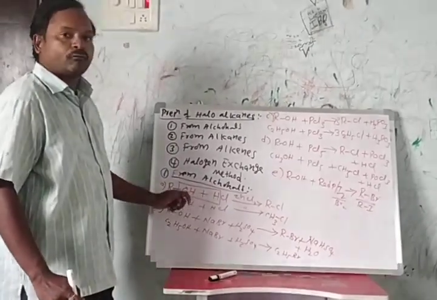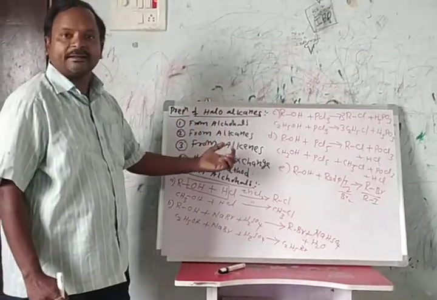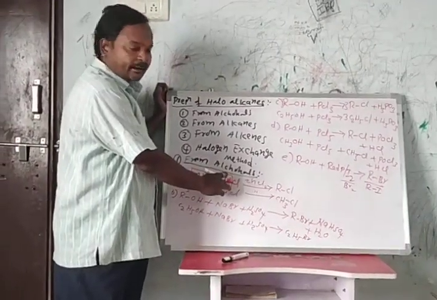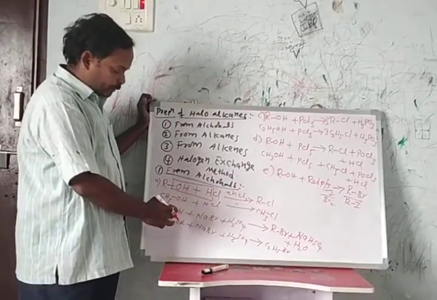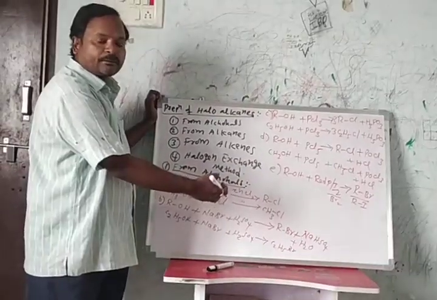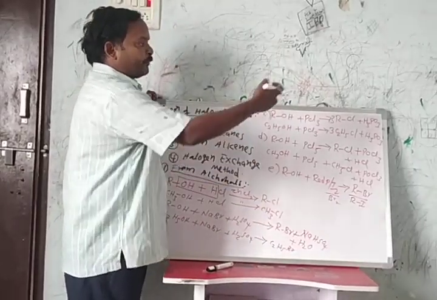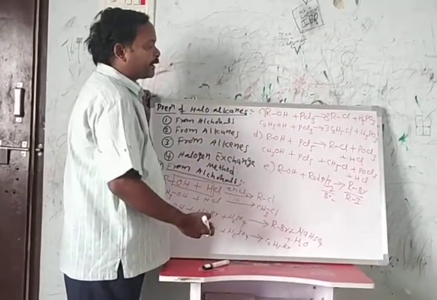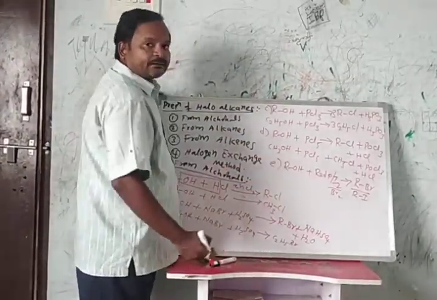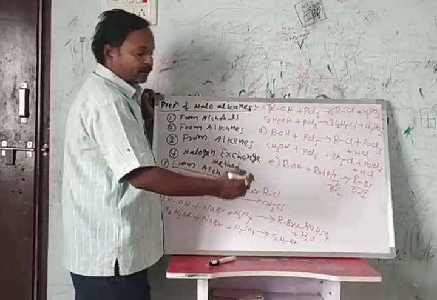These are the methods for the preparation of alkyl halides or haloalkanes from alcohols. One, alcohols react with hydrochloric acid in the presence of zinc chloride. Second, alcohols react with sodium bromide in the presence of concentrated sulfuric acid, forming alkyl bromides. When alcohol reacts with PCl3, it forms alkyl chloride. When alcohols react with PCl5, alkyl halides are formed. When alcohols react with red phosphorus and iodine or bromine, they form alkyl bromide or alkyl iodide.